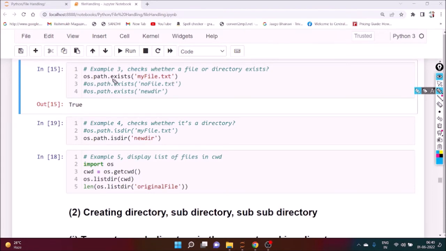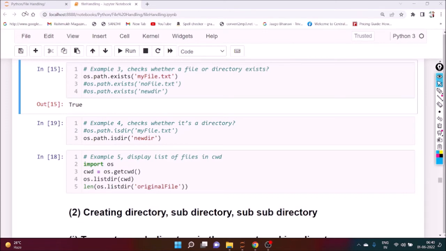So we use os.path.exists. We want to know whether this particular file is there or not. If it is there, it will return true. If it is not there, it will return false. So we want to check whether myfile.txt is there or not. Okay, so we can execute it.